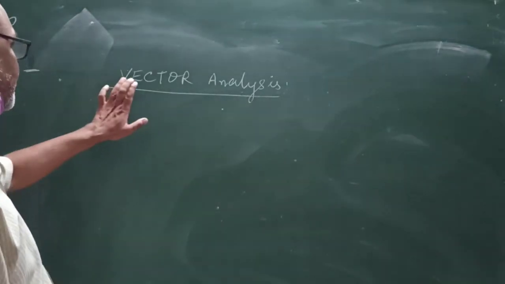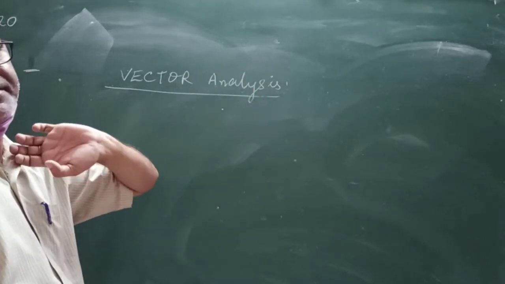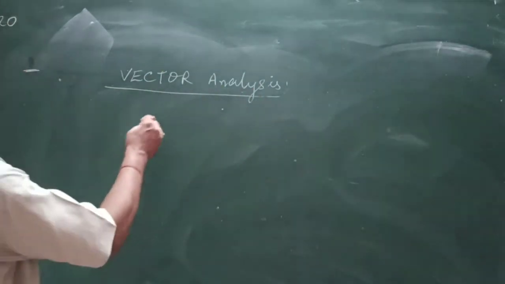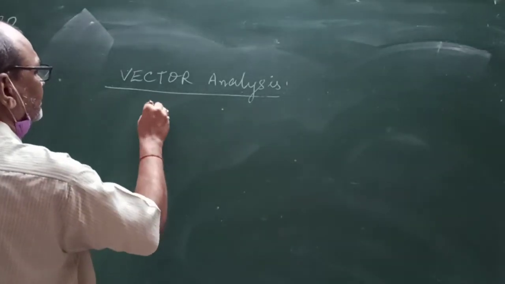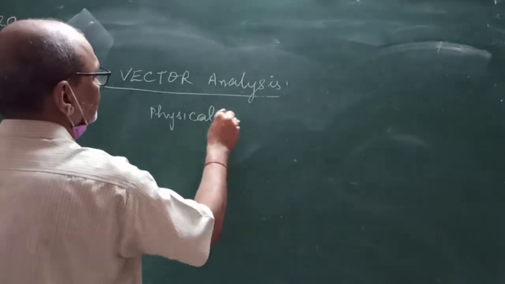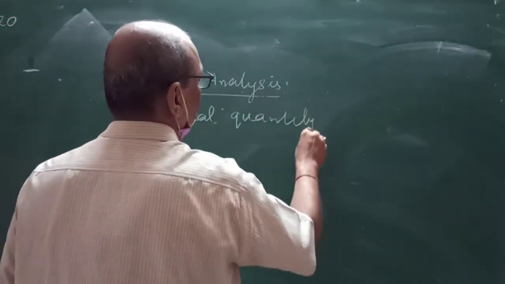You will see here I have written Vector Analysis. All of you know that all measurable quantities are known as physical quantities, as in the unit chapter.